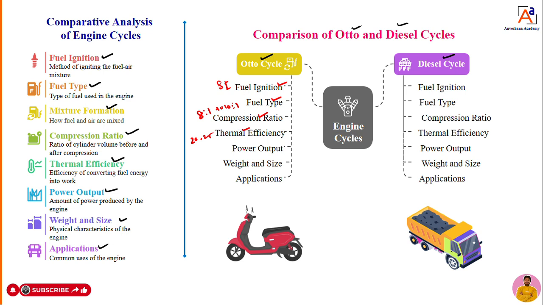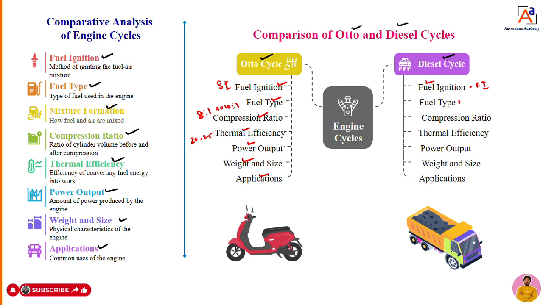Next, power output is less, weight and size are less, and applications are limited in the Otto cycle. Now the diesel cycle. Fuel ignition: how do we ignite the fuel? With the help of a fuel injector. Nowadays we say FI engine. The fuel injector helps give more thermal efficiency and low fuel consumption, and it also gives low emissions and more power.